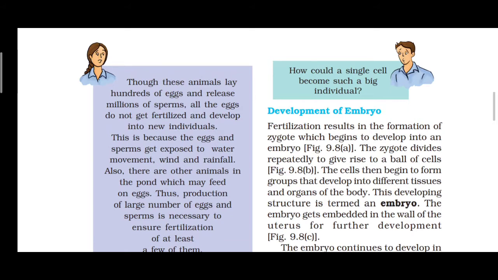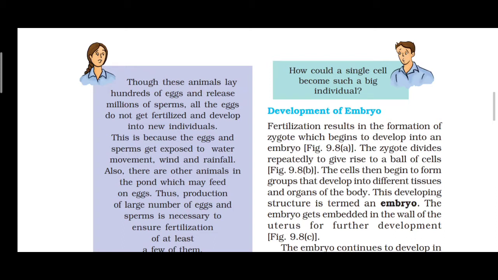Last class we discussed fertilization. The continuation of fertilization is the development of the embryo. Without the development of the embryo, fertilization is not complete. Fertilization results in the formation of a zygote, which develops into an embryo. Zygote is nothing but an egg that develops into an embryo.